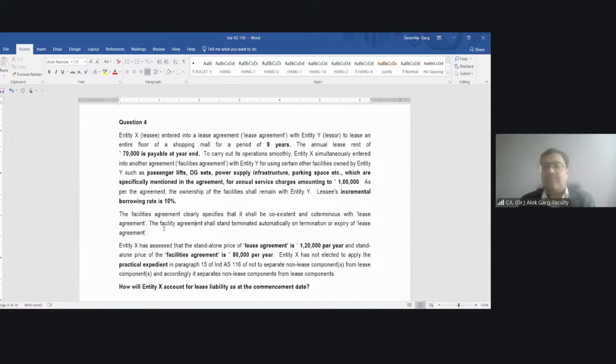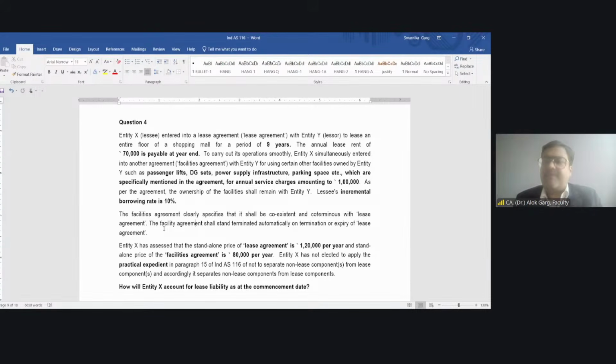Taxability in the hands of lessor. While the accounting standard does not care about taxability, it takes care of a true and fair view of the books of accounts, the right presentation in the books of accounts.